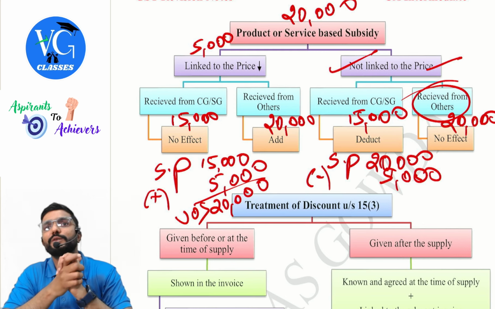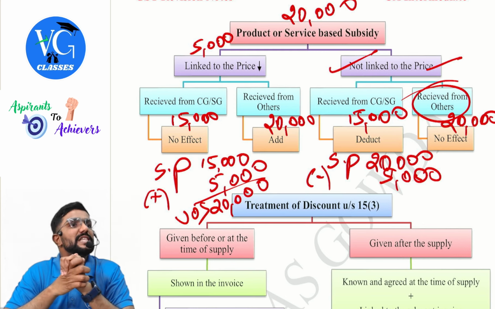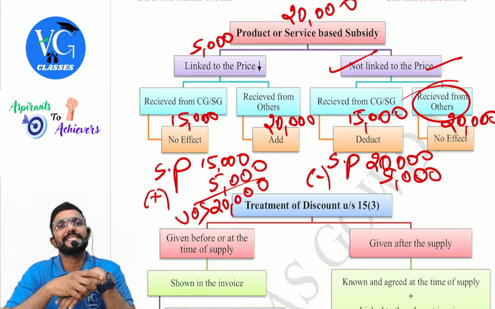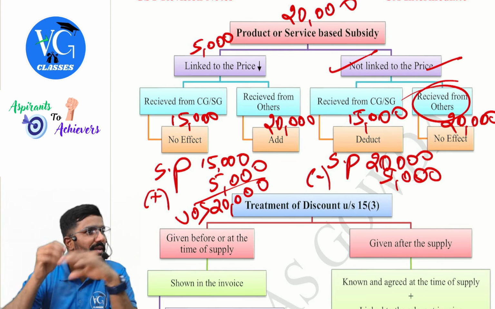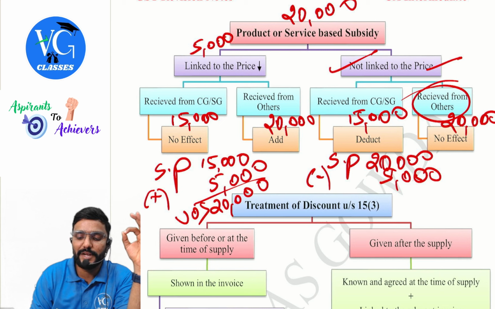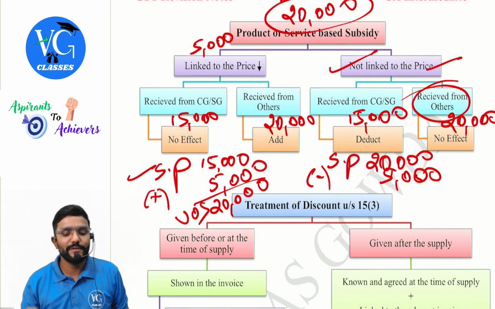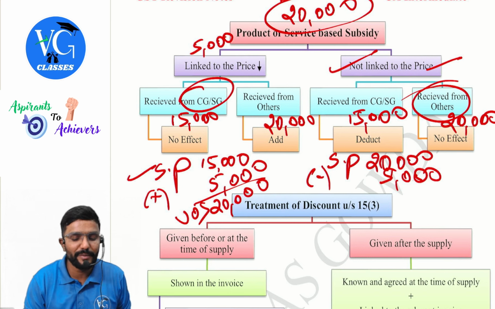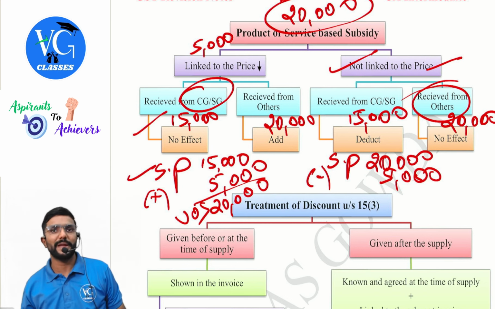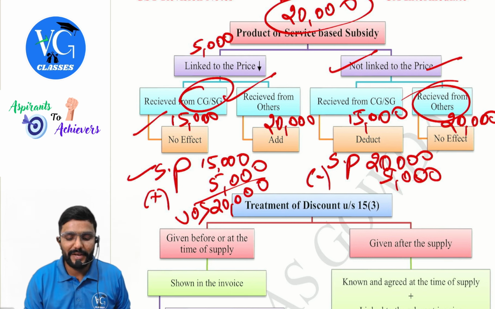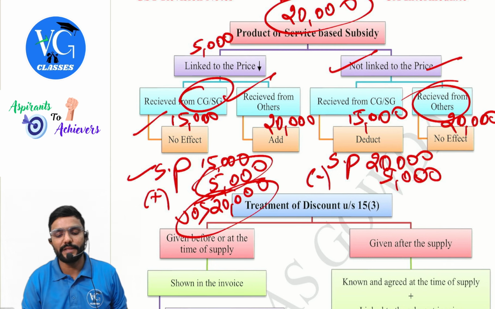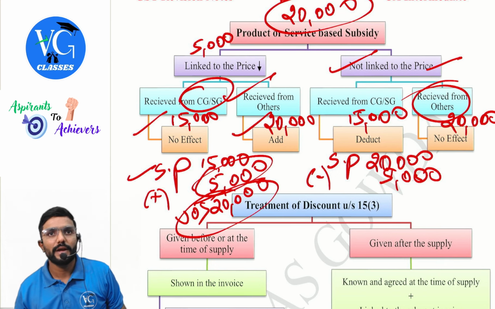What do they mean when they say it is linked to the price? It means the price has already come down. Price has already come down. Means my actual selling price is 20, and I have reduced it now to 15. If the subsidy is given by central government or state government, don't do anything. 15 is your value of supply. If it is given by others, add 5,000 and take 20,000. Add 5 and take 20.